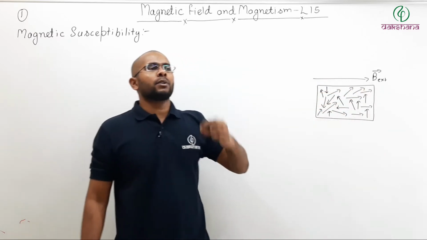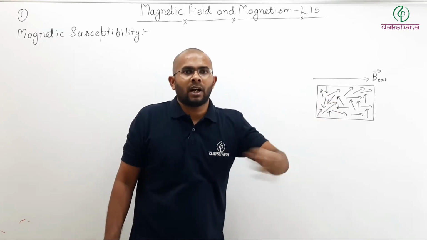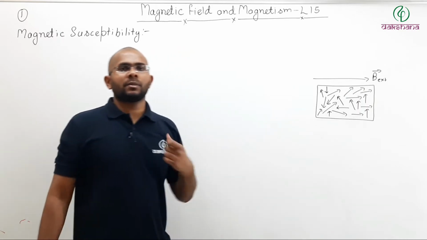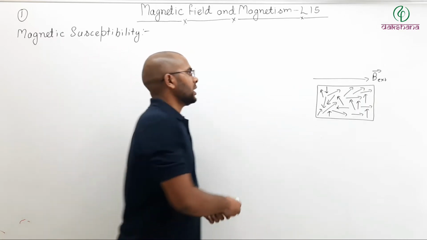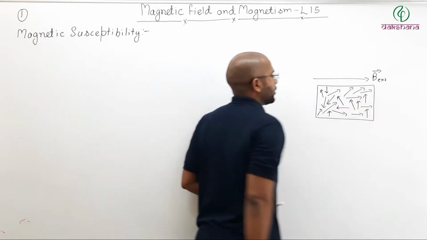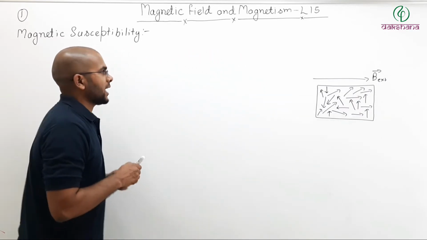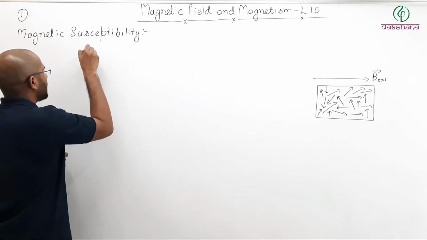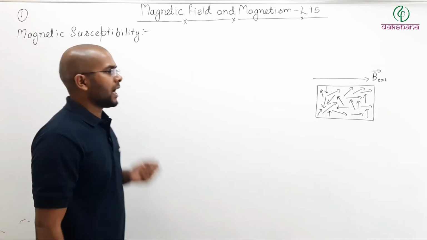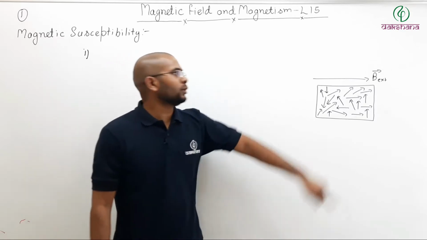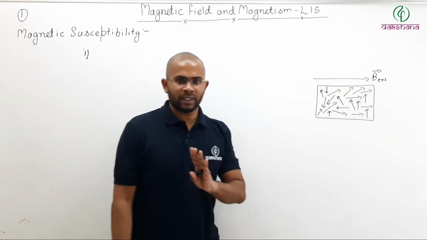Meaning, higher the B external, higher will be the alignment of these dipoles inside the element. So the first point: alignment of dipoles is directly proportional to the external field.